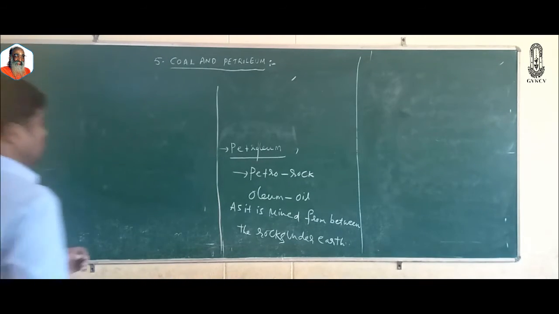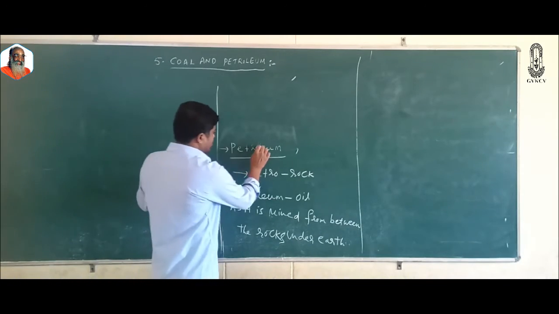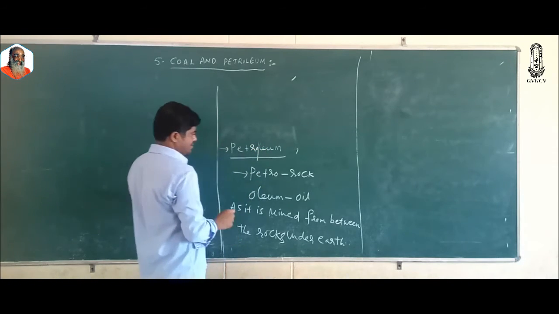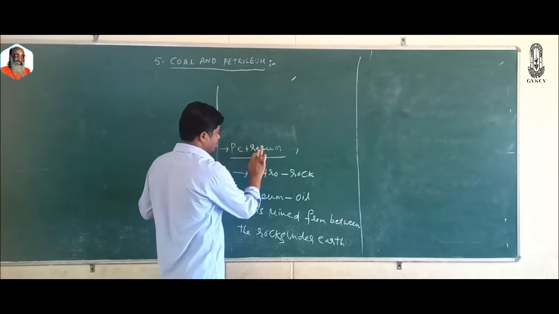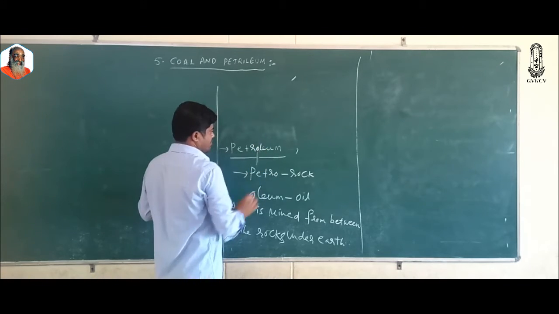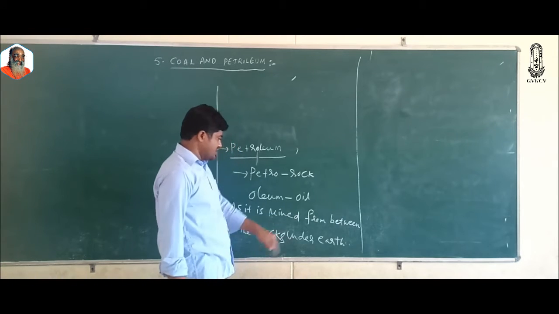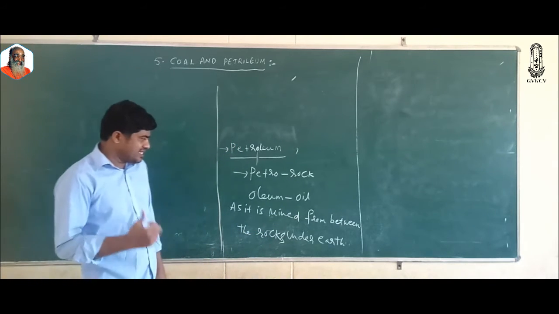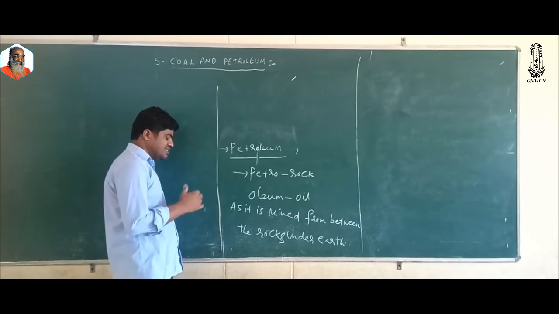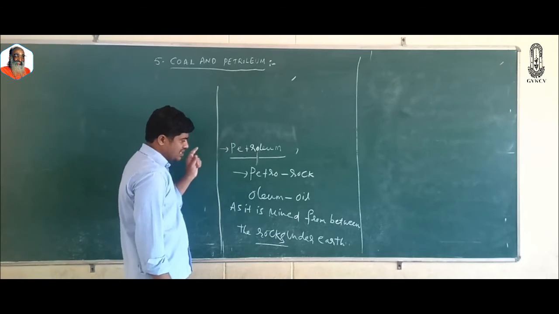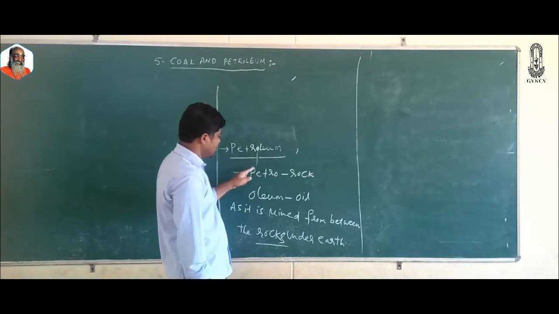So one may get a doubt why petroleum is called rock oil. Petro means rock, oleum means oil. As it is mined from between the rocks under the earth, as it is extracted from between the rocks under the earth, that's why it got the name rock oil.